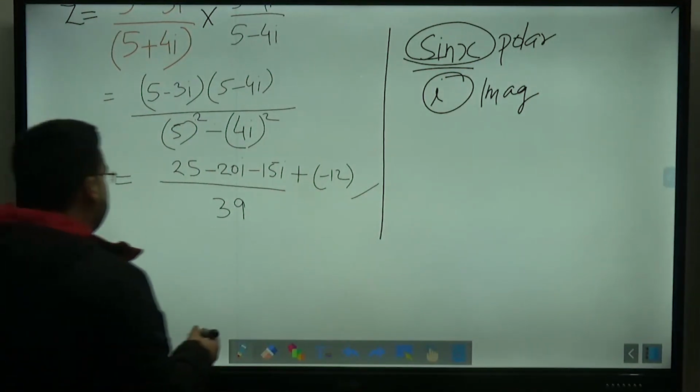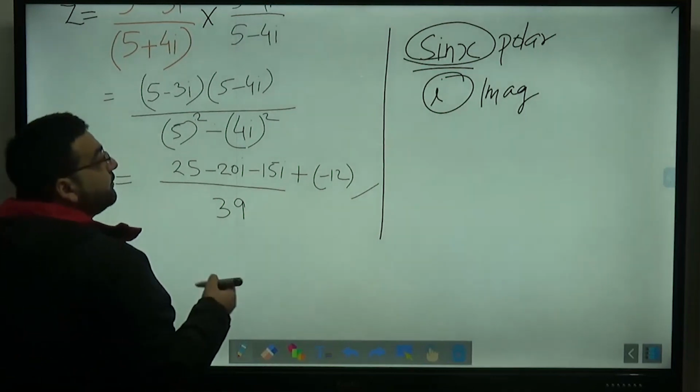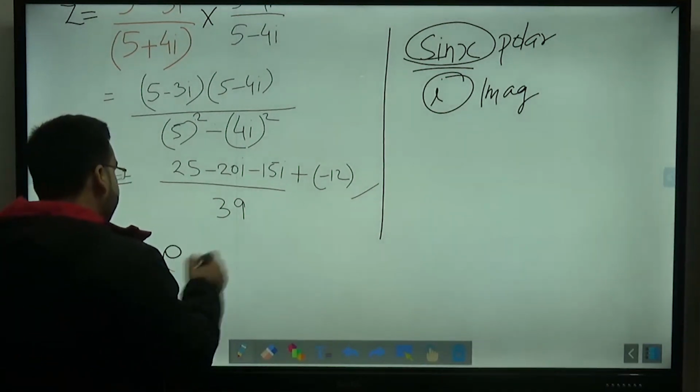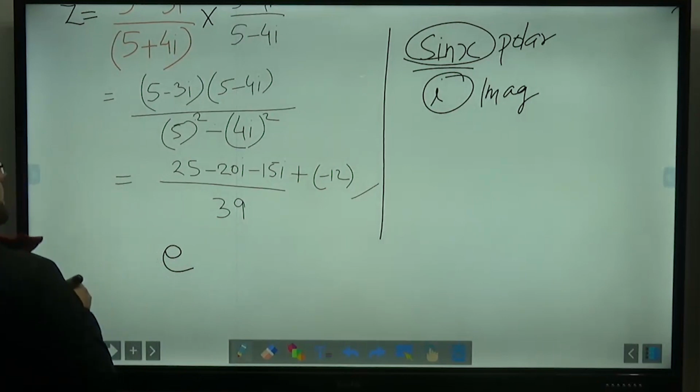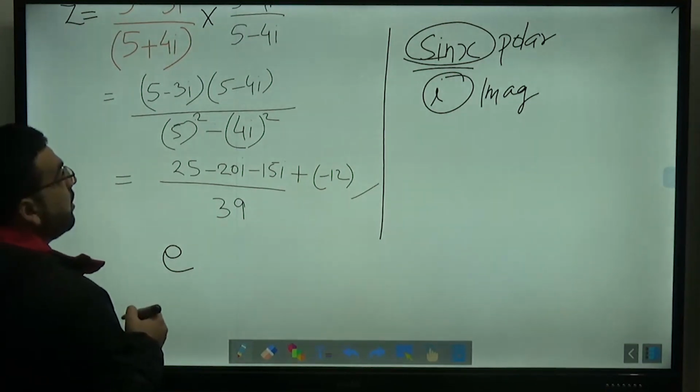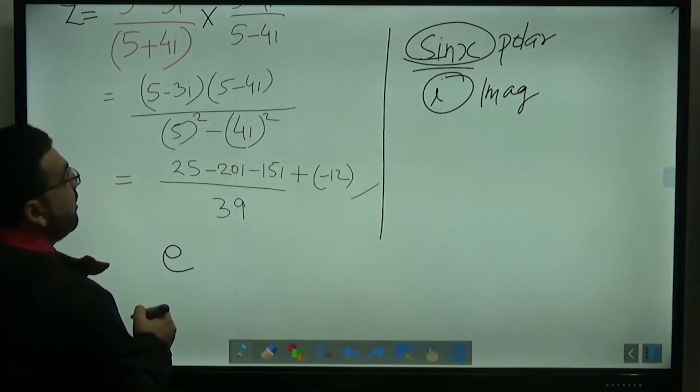So how do we have to convert it? So this thing, that is e raised to the power, it will be equal to sin x plus i cos x. So it will be equal to what?